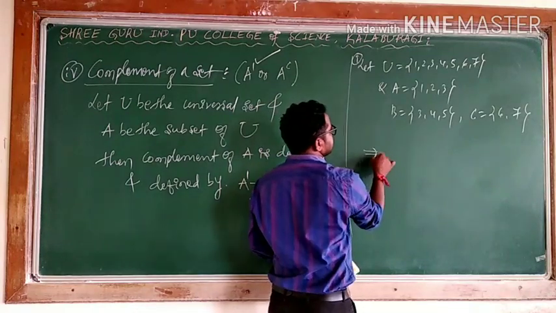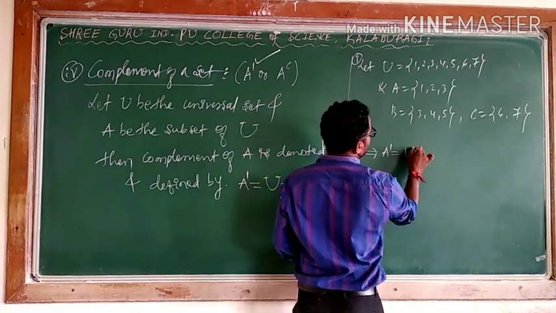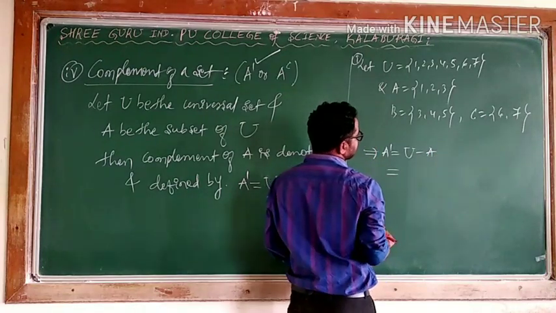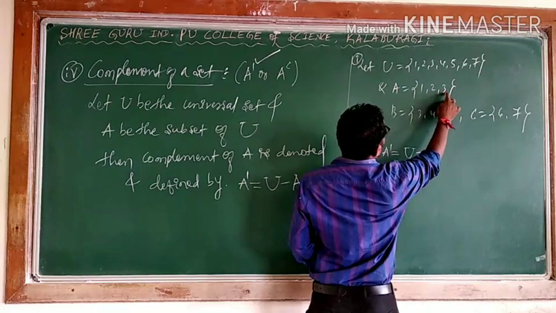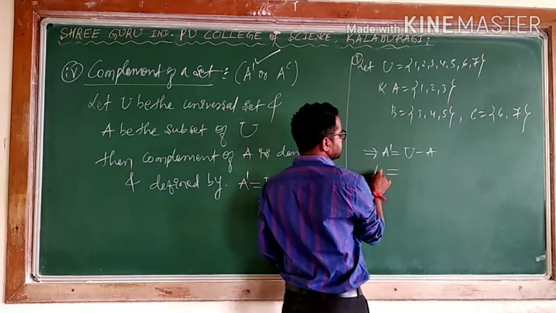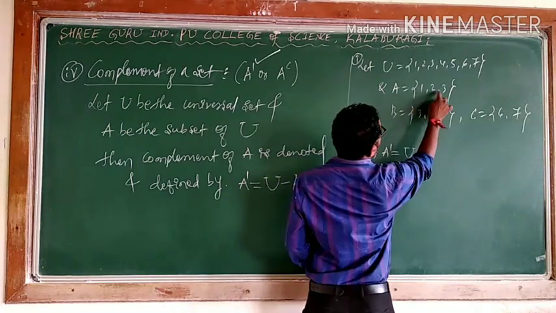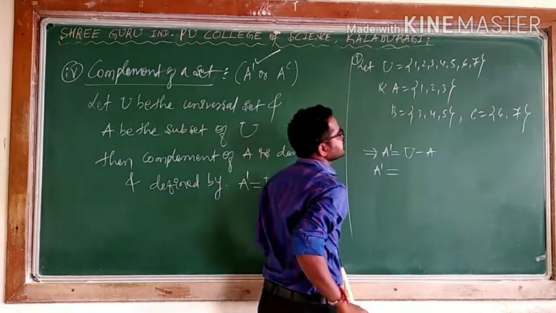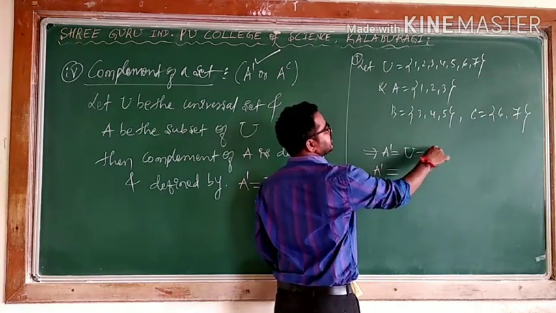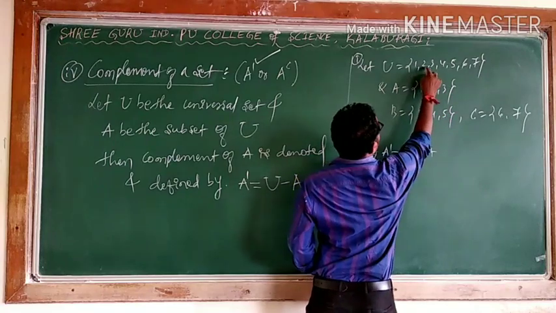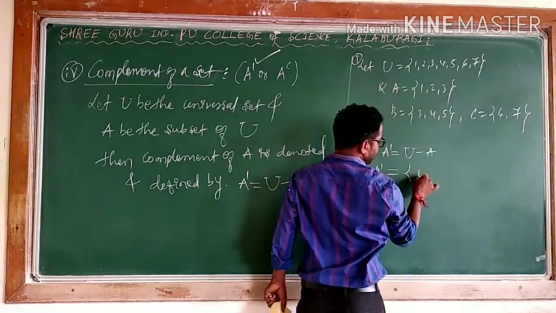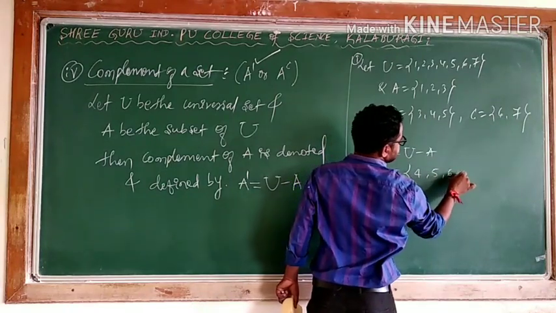A dash is U minus A. What is U minus A? You take the subtraction from U. A is 1, 2, 3, so 1, 2, 3 go. In the universal set, we are eliminating the elements of A. So 1, 2, 3 leave, and the remaining are 4, 5, 6, 7. I can write A dash as 4, 5, 6, 7.